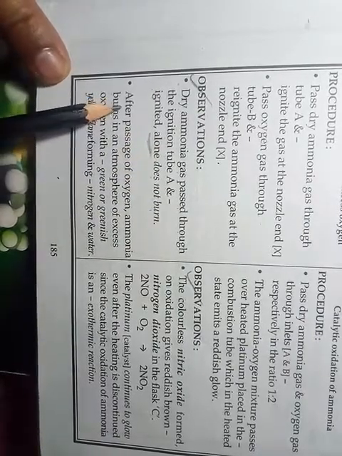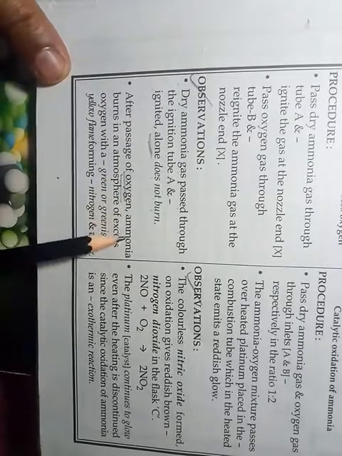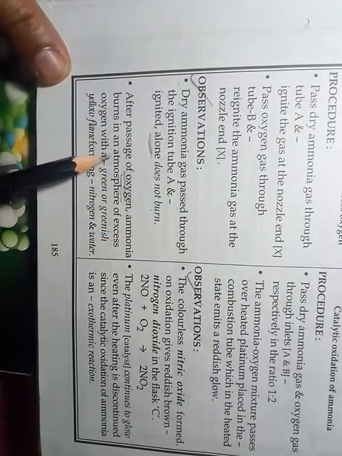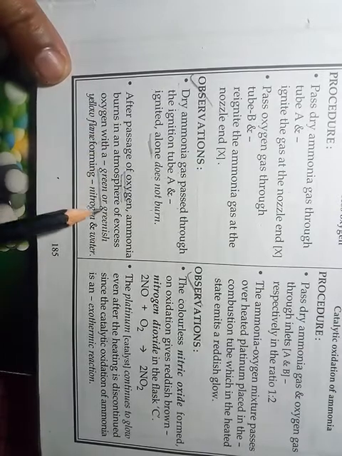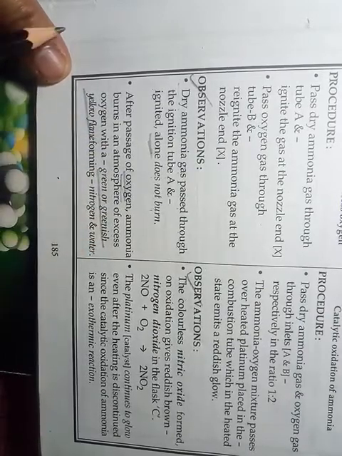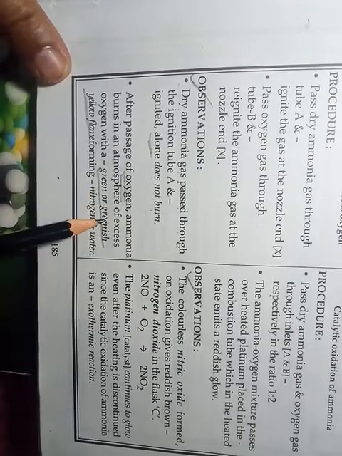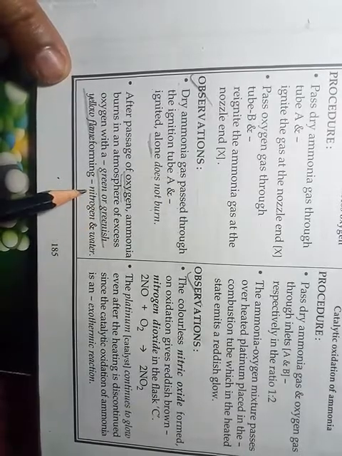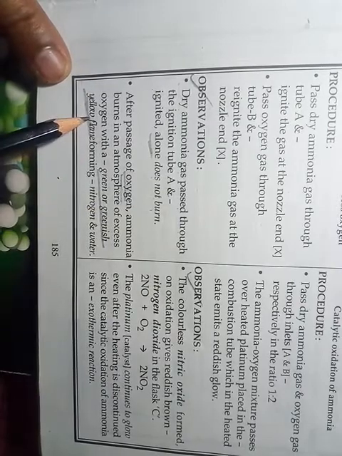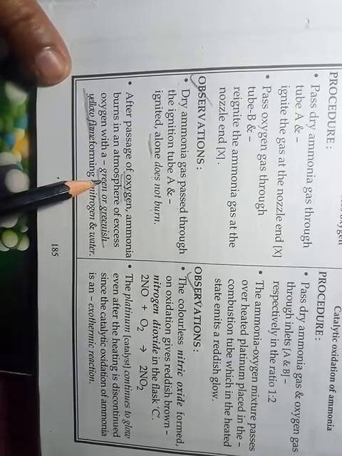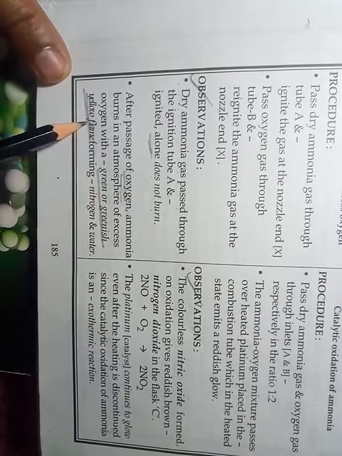But when we pass oxygen, ammonia burns in an atmosphere of excess oxygen with a green or greenish yellow flame. So greenish yellow flame of nitrogen gas. With the presence of nitrogen, a greenish yellow flame will form.